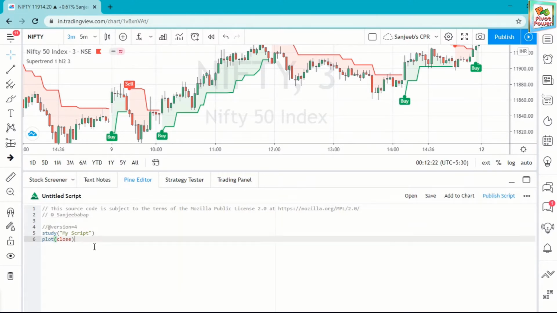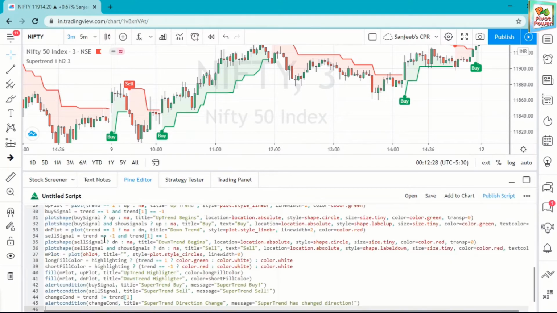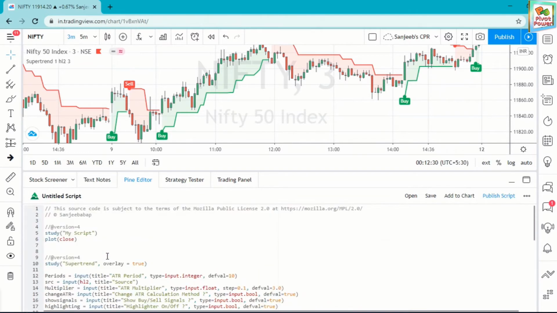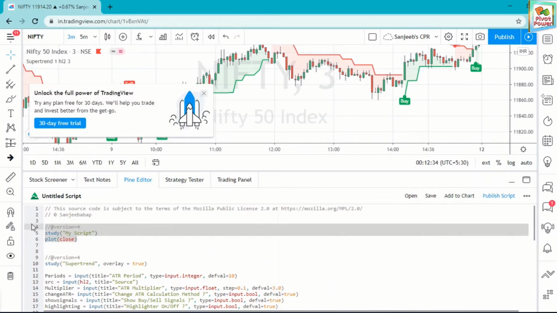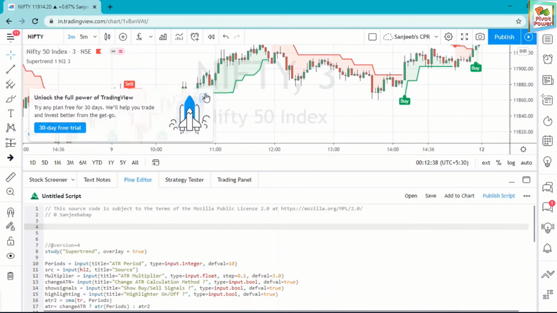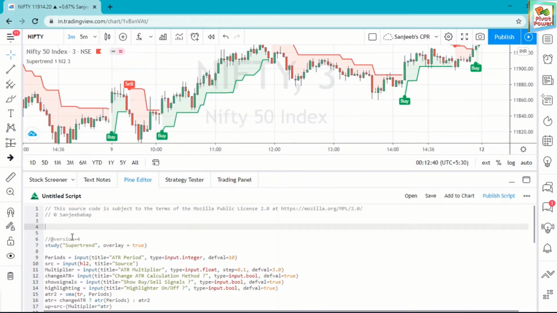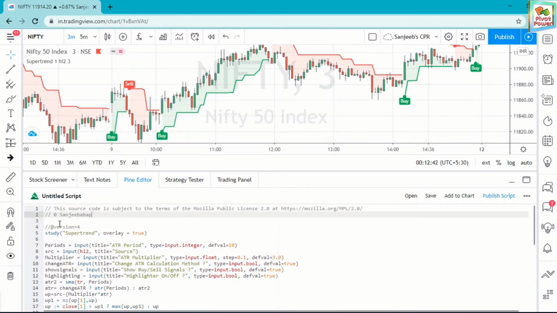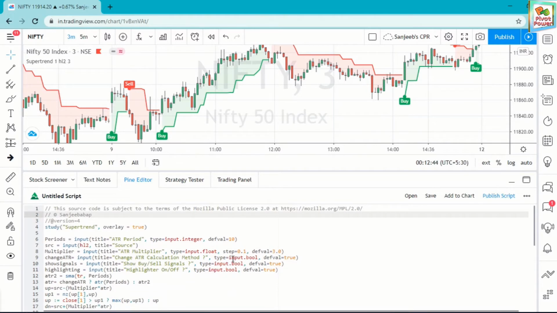Copy the code and paste it here, Control V. You have to paste it here. These are not required, you have to remove this. Remove all the extra code, and here the value you have to set is 1.